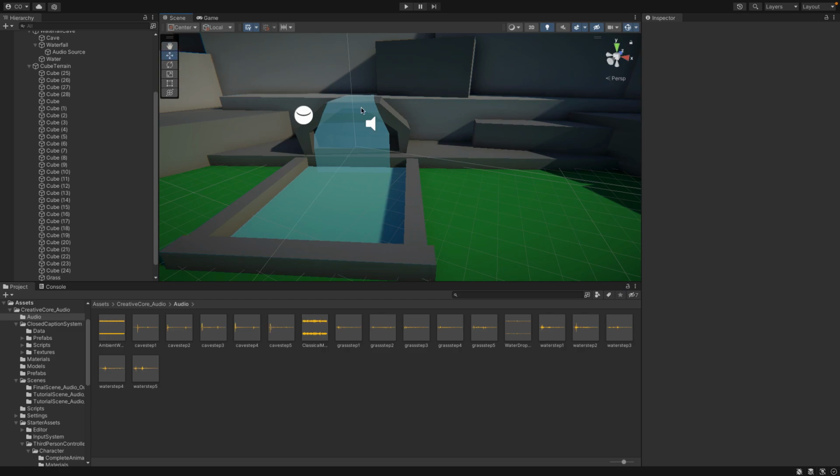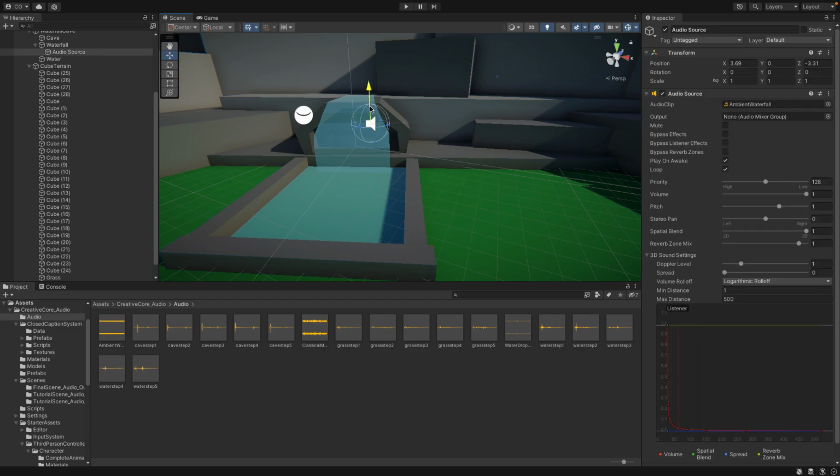Audio source. Let's move it down. Here, I'm going to move it along this axis to the left a bit.